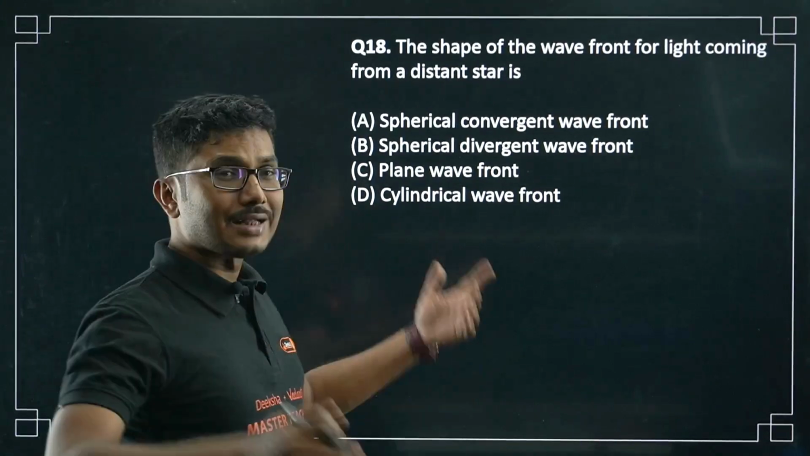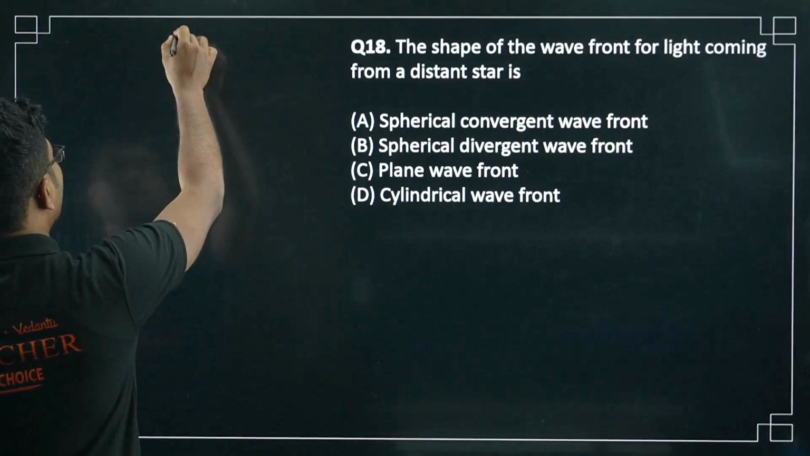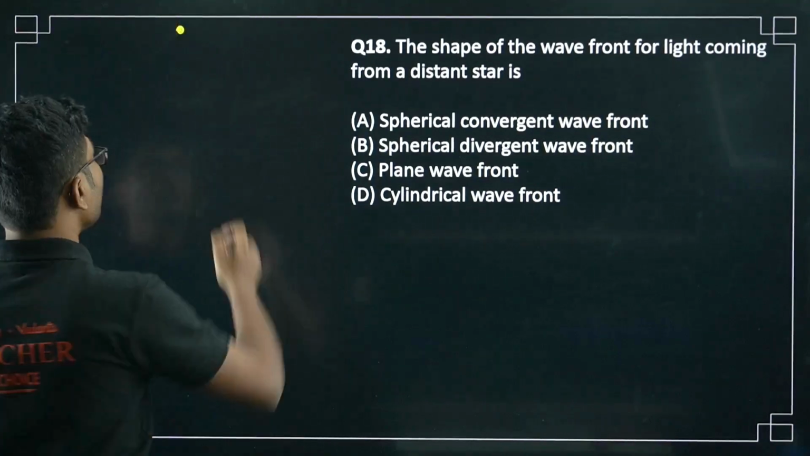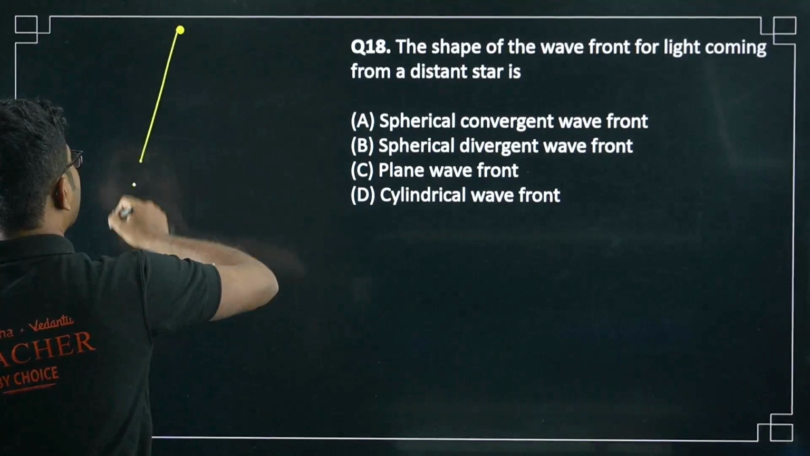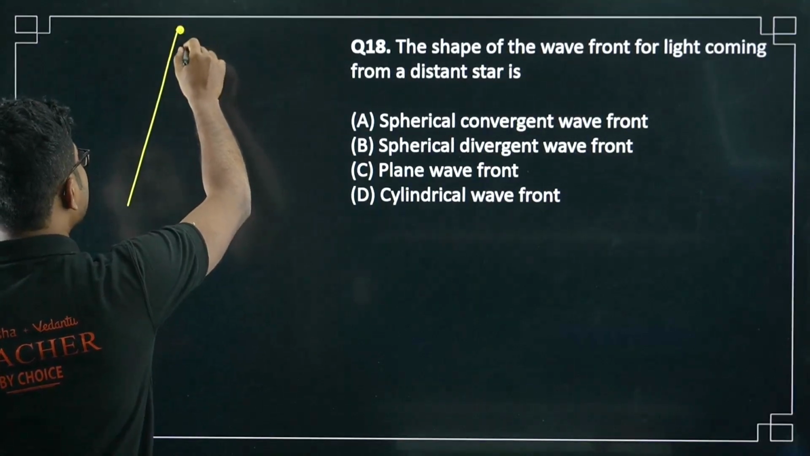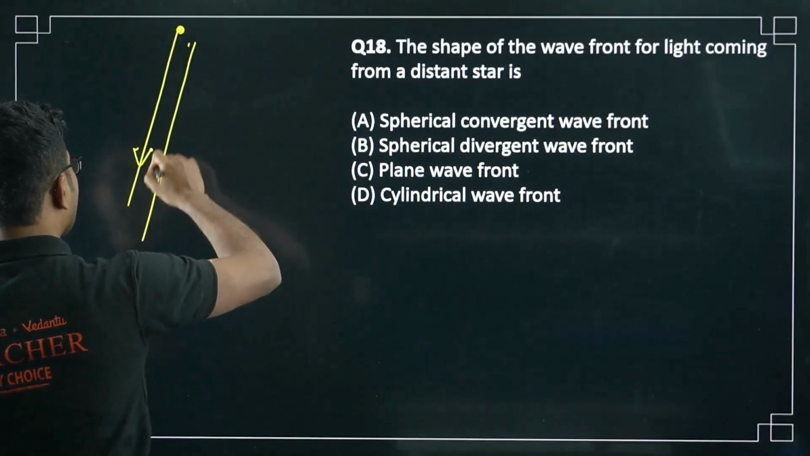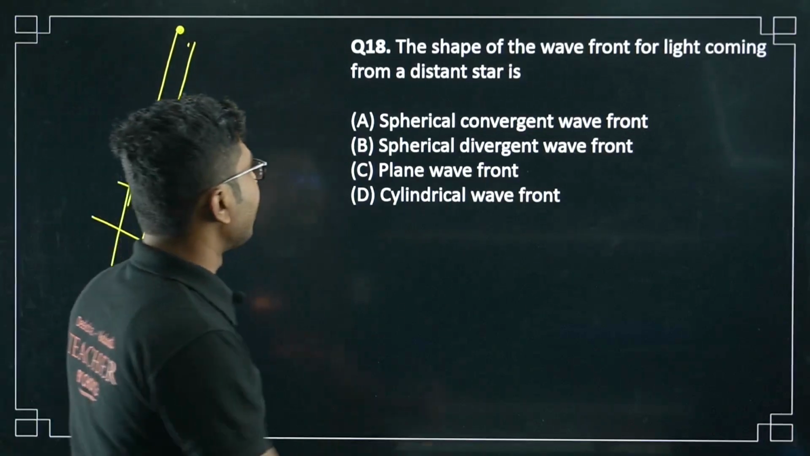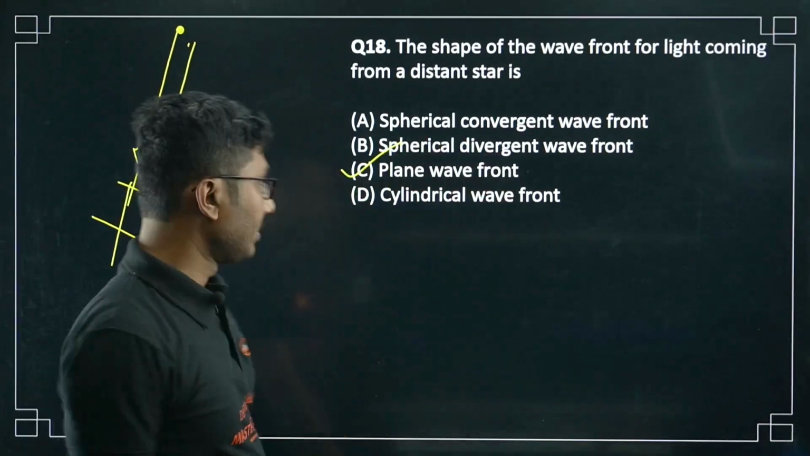Next, the shape of the wavefront for light coming from a distant star. A distant star means, in fact the sun can also be considered a distant star because it is not super close, unless we are living in Mercury. So light from a distant star is parallel, so the wavefronts will be plane as well. Plane wavefront, again plane wavefront.